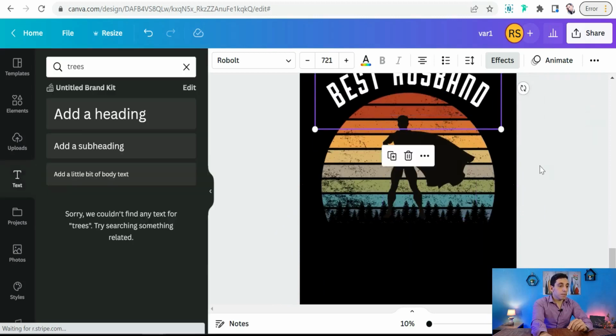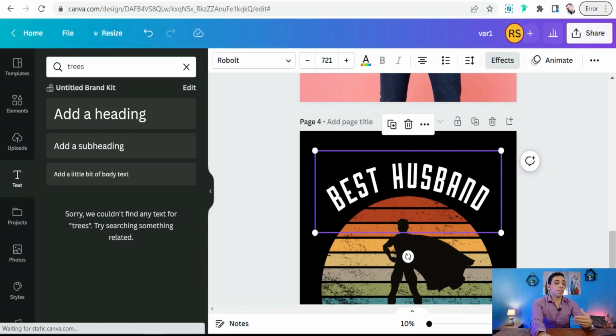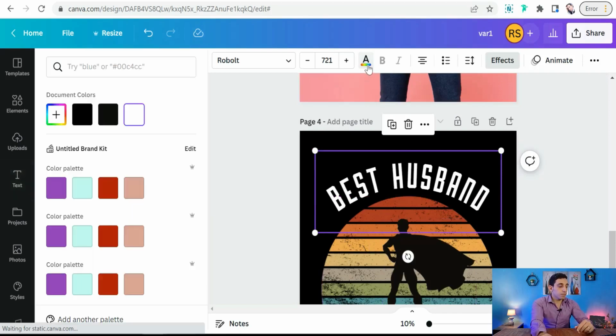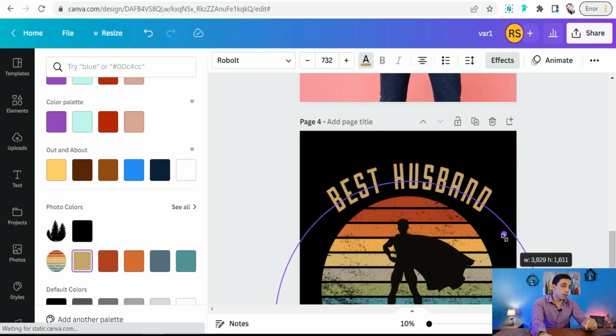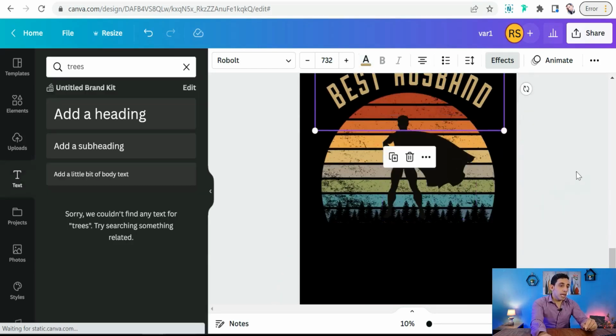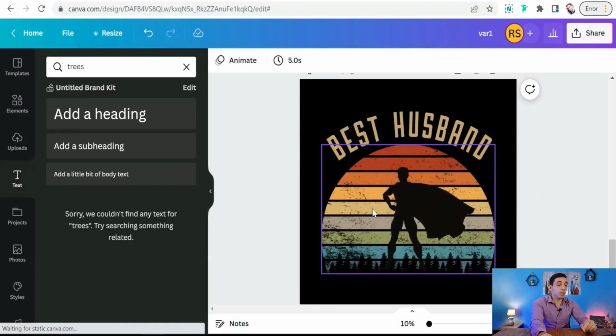Amazing. Perfect. And now it's time to change its color to complement the retro sunset. So go to change its color, and we can select one of these colors of that retro sunset, like this one for example, or that one, or that one. So we can take this one. It's beautiful.